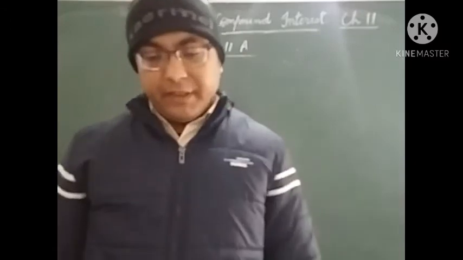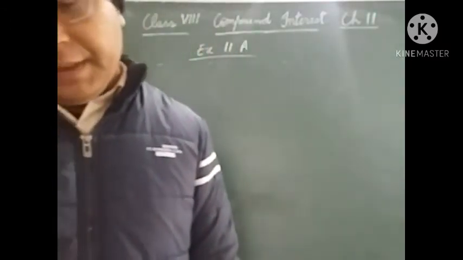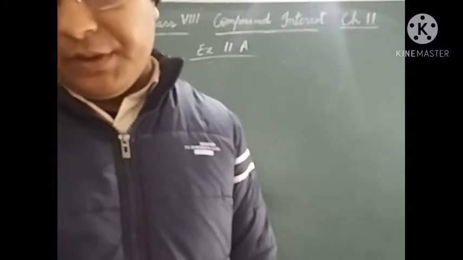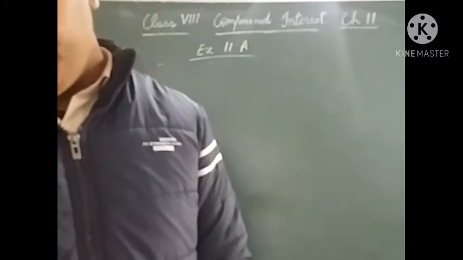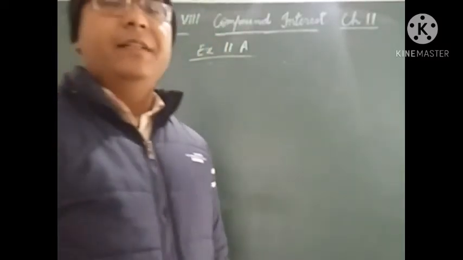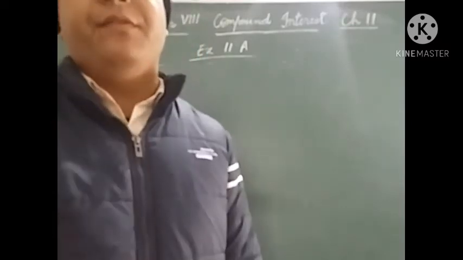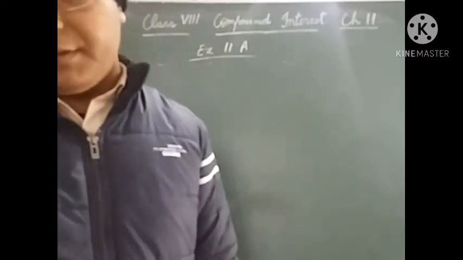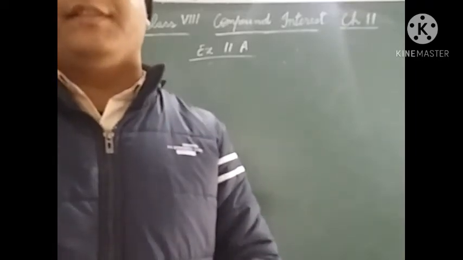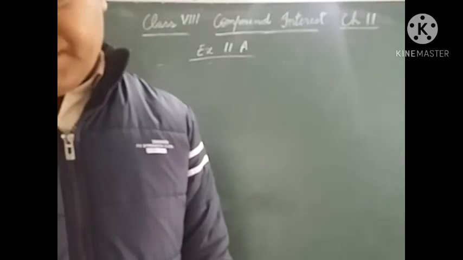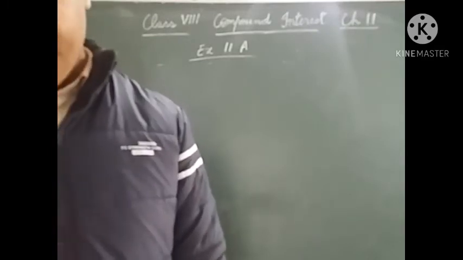Next question that we will take will be question number 7. Devkaran deposited a sum of rupees 6,250 in the Allahabad Bank for 1 year, compounded half-yearly at 8% per annum. Now here it is given that the interest is compounded half-yearly. So in 1 year there are 2 half years. So we will find the interest for the first 6 months, first half year, and then for the second half year. So find the compound interest he gets.